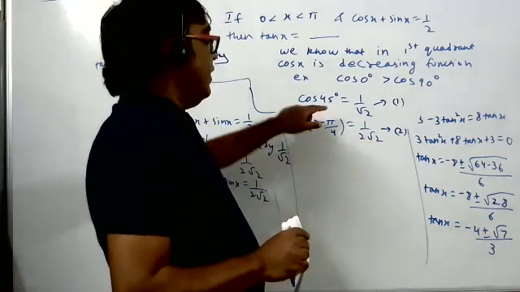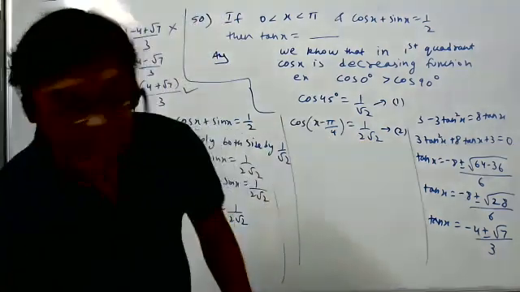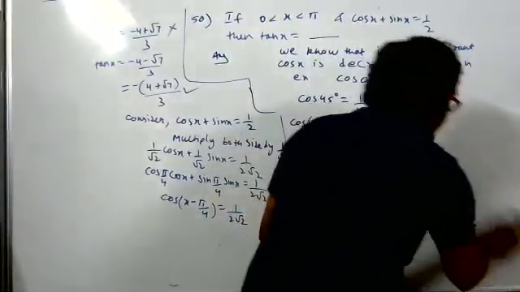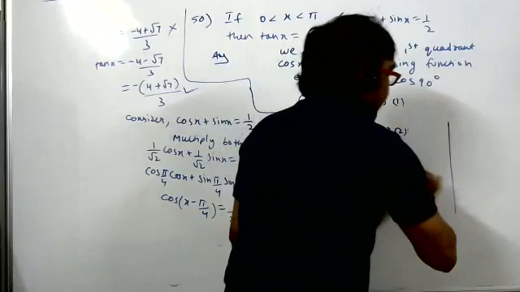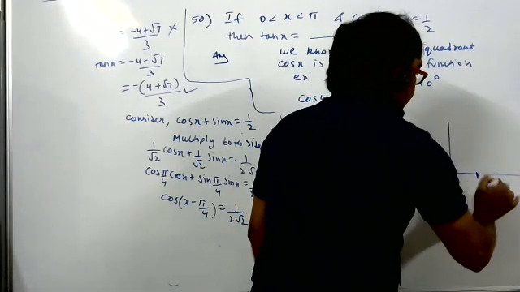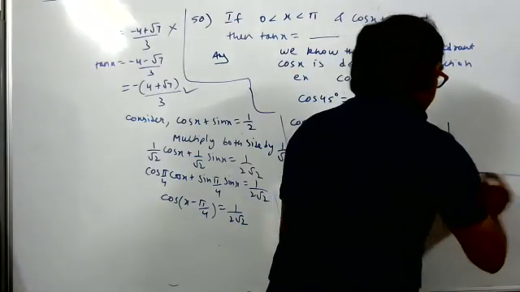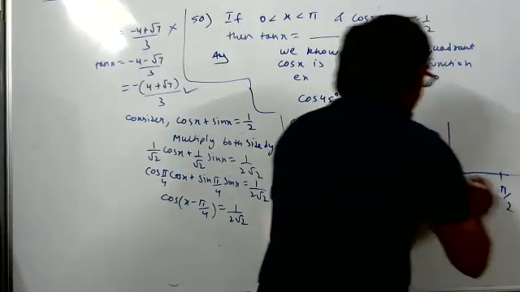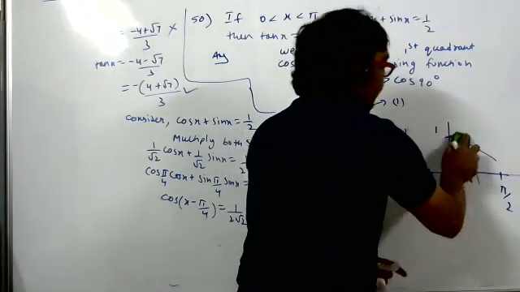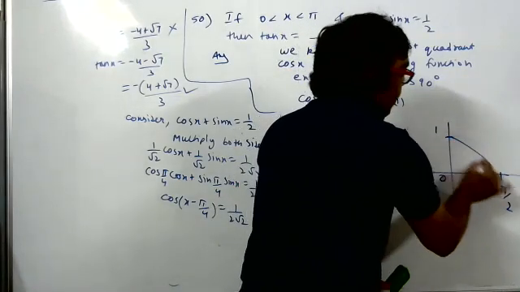Now see here, I think I am not making you understand. If I draw the graph of cos x in the first quadrant, this is 0, and suppose this is pi by 2. Cos 0 is 1. Now the graph decreases and becomes 0.